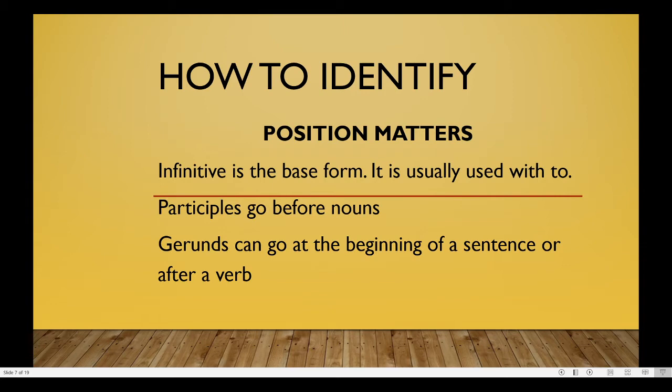How to identify? The infinitive is the base form of the verb. It is usually used with to. Participles go before nouns. Gerunds can go at the beginning or after the verb.